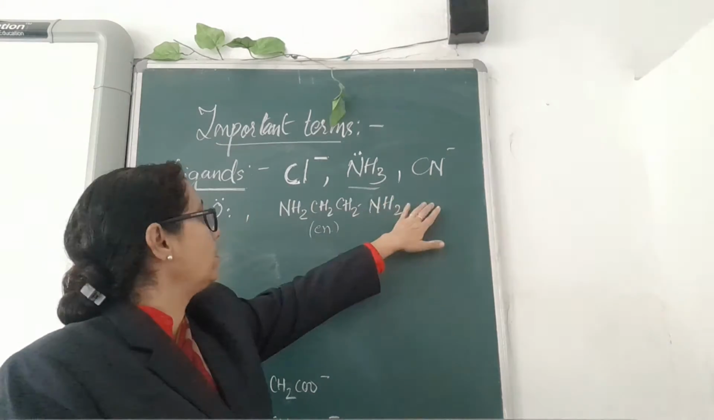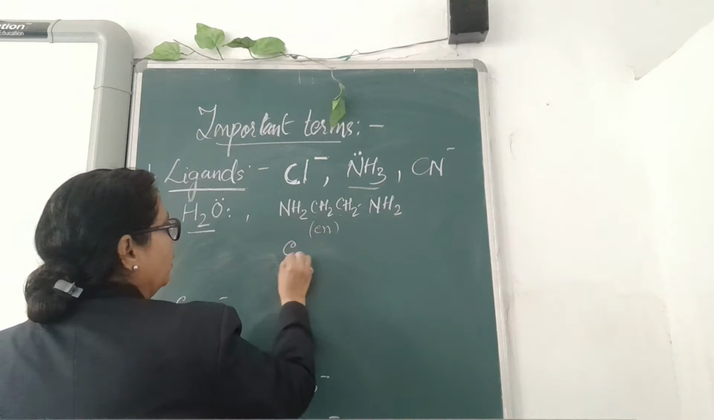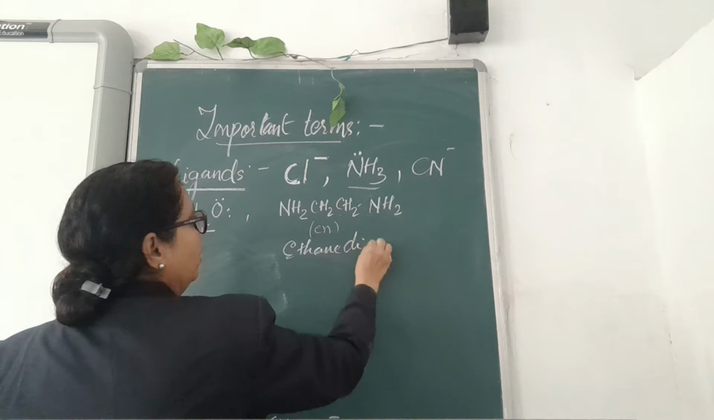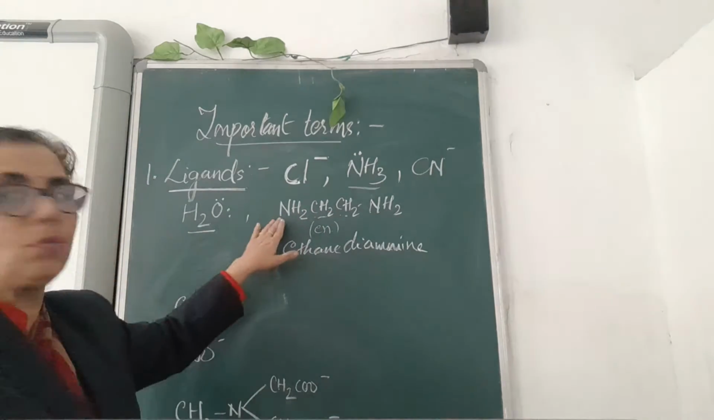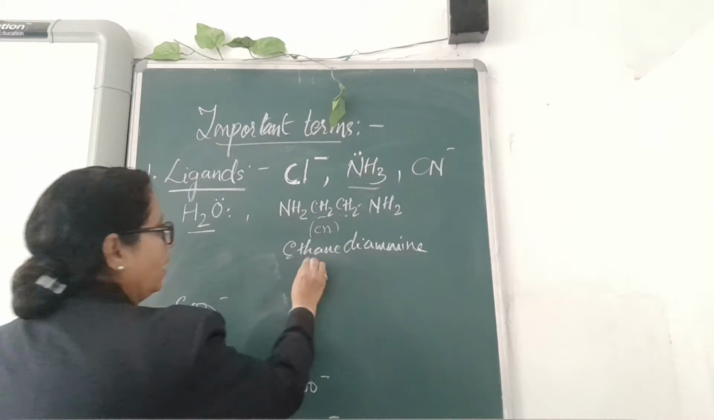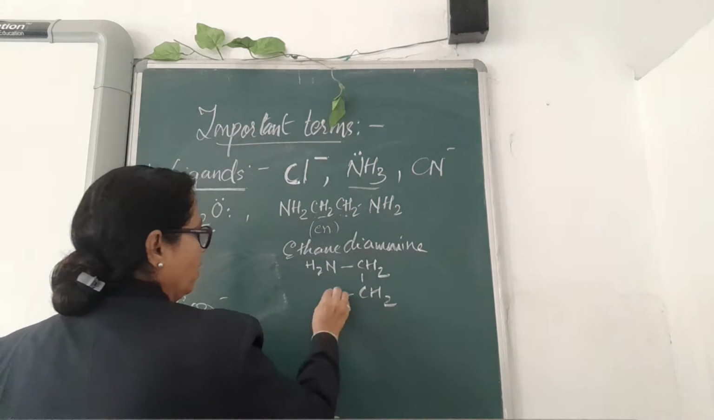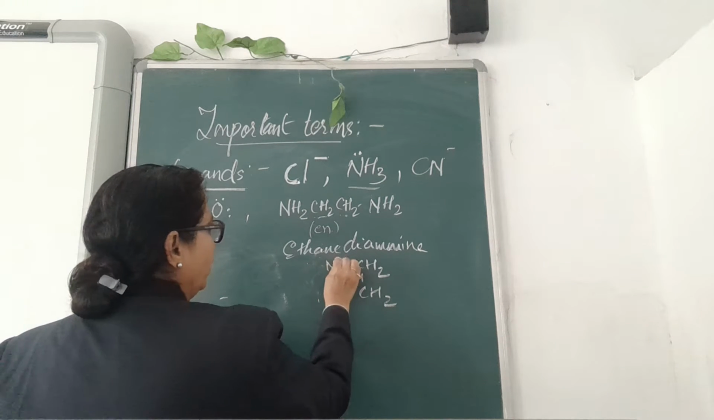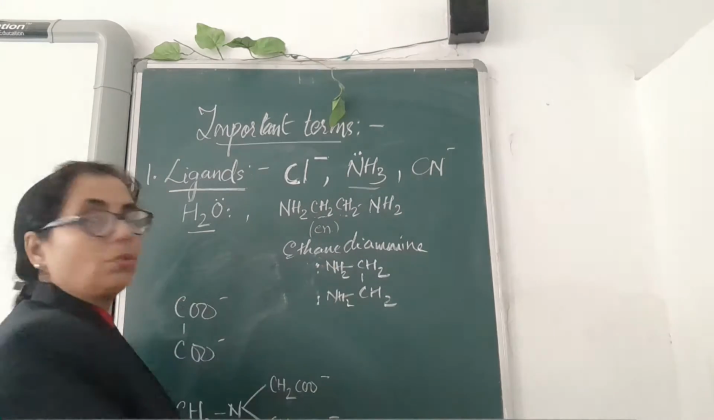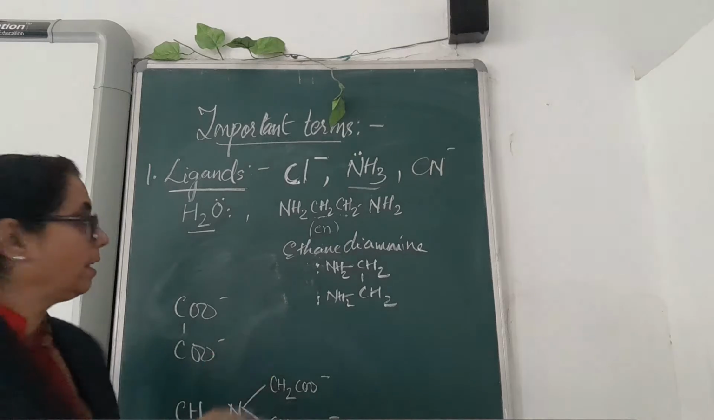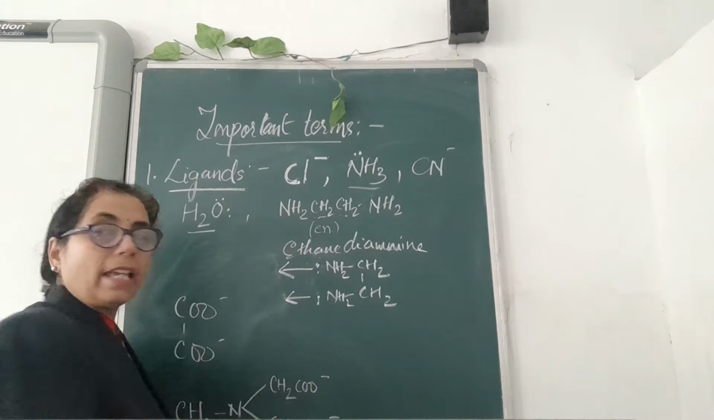Not only this, there is cyanide, and there are some complex ions also. This is ethane diamine. You can see this ethane is attached with two NH2 groups, like H2N, CH2, and again CH2 with NH2. Each nitrogen has a pair of electrons to donate to the central metal atom and forms a ligand, and whenever they form a coordinate bond, it is shown by an arrow sign.